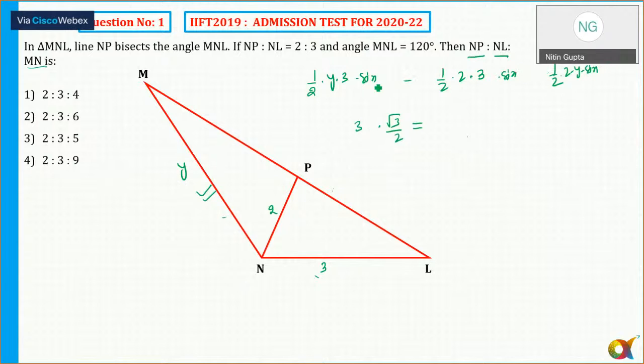Careful. So probably I'll say put sin 120 degree, which is equal to sin 60 plus sin 60. So this is 60 and 60. So sin 90 plus theta, that is equal to cos theta. So cos theta, cos 30, which is equal to root 3 by 2. So I can say root 3 by 2 y. This is half root 3 y, which is equal to half root 3 into sin 60. Sin 60 is also root 3 by 2 plus half. So y into that is sin 60.